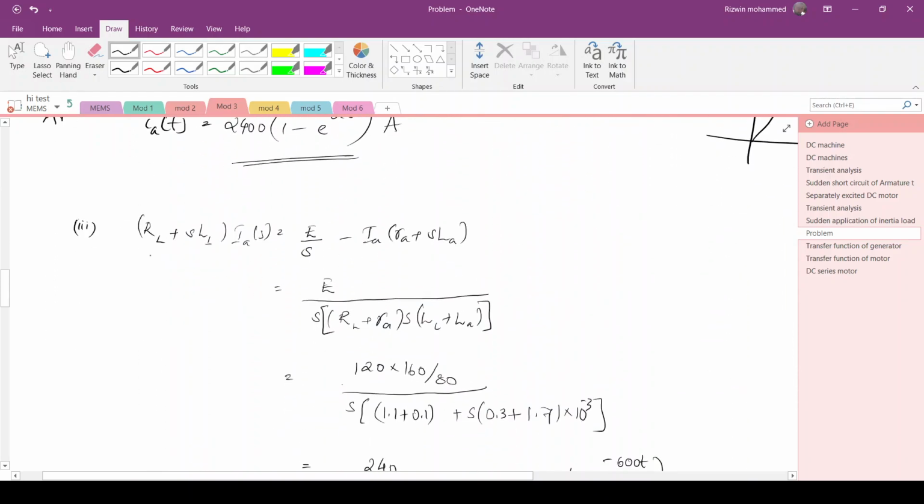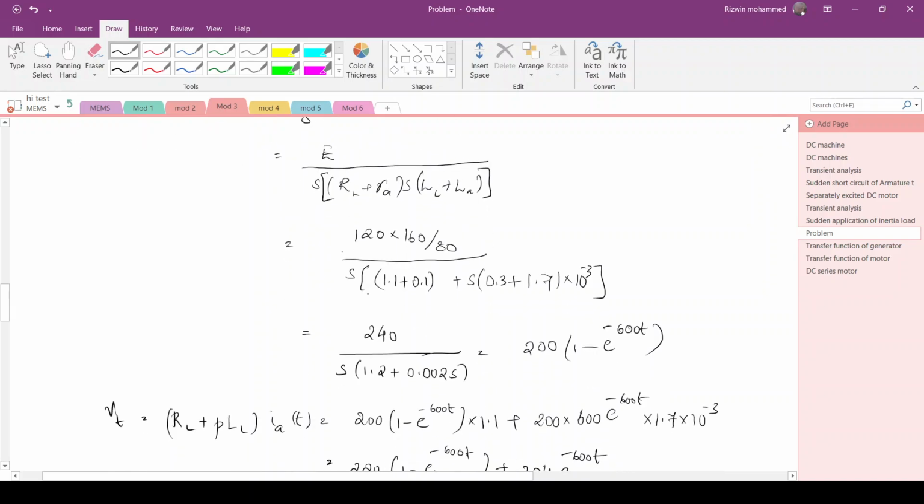So this is the left hand side. VA will be E by S. So E by S will be a constant. No more variation will be there. It will be a constant value. Back EMF minus IA into RA plus SLA. So taking the Laplace transform, rearranging and substituting the values, you will get the current IA of t.